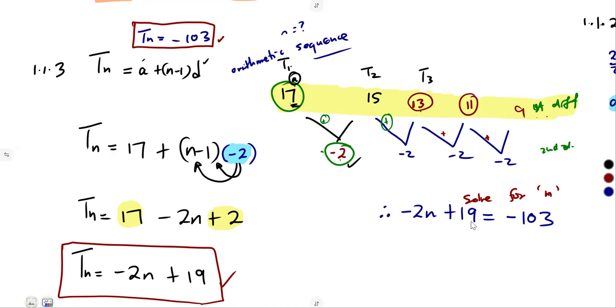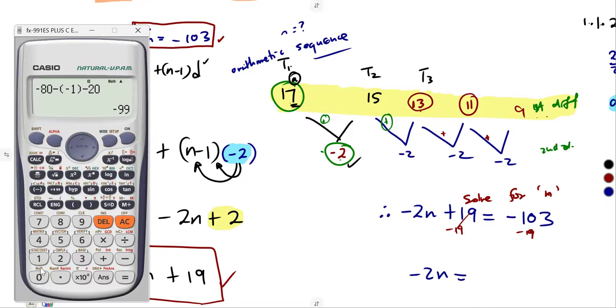Okay, to get rid of this, this is a linear equation, guys. So it's simply subtract the 19 on both sides, that was going to cancel. So -2n is equal to -103 minus 19, which was going to give us -122. All right, -103 minus 19, so that's -122. So to find the value of n, simply divide.